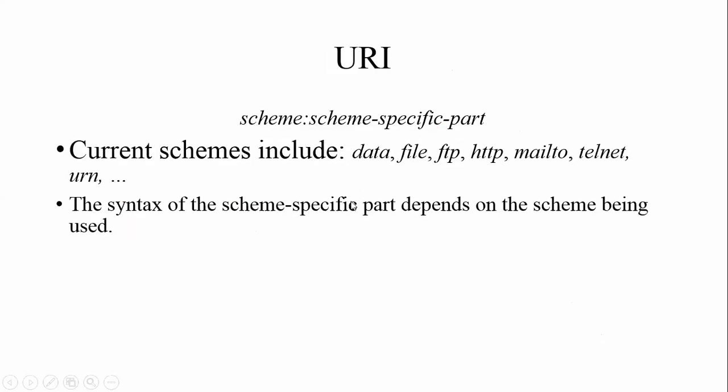Next one is URI: how does a URI work and what is the syntax of the URI? Let's take a look. Here is a scheme. Next is a colon and then the scheme specific part. The current schemes include data, file, FTP, HTTP, that could be a protocol, mailto, telnet, URN, and lots of things are there in a scheme part.